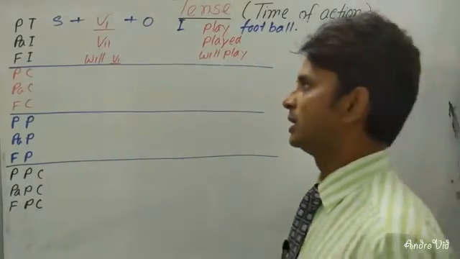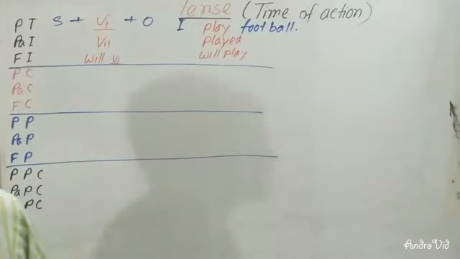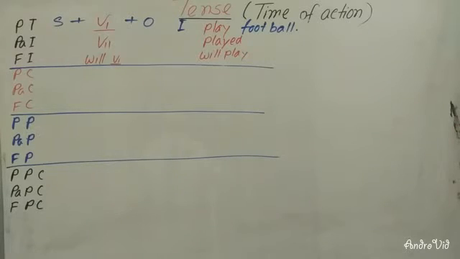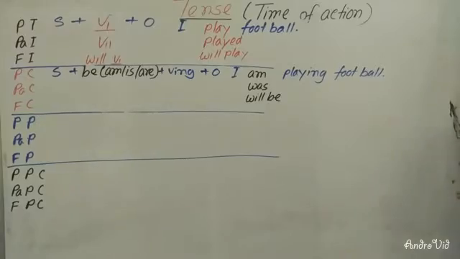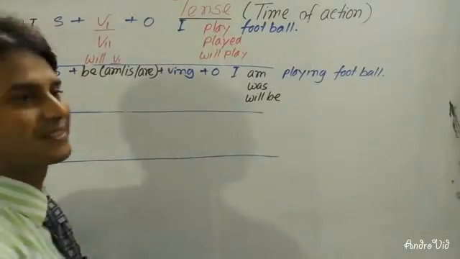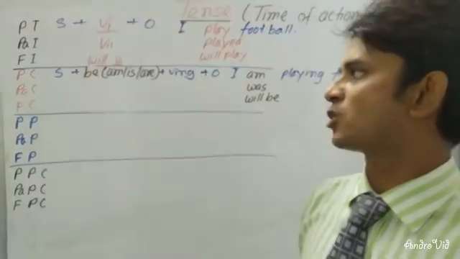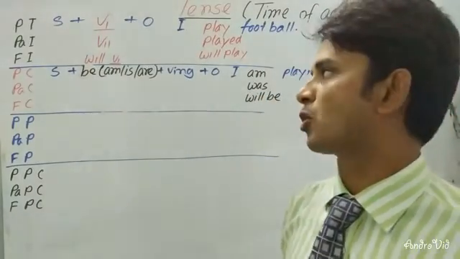Dear learners, on this board you can see that there is the present continuous, past continuous, and future continuous. Now I'm going to make you understand the structure of these three. I'm going to make you understand the next three structures of the tenses: the present continuous, past continuous, and future continuous.